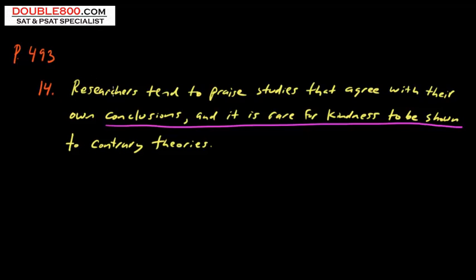Here's the sentence. Researchers tend to praise studies that agree with their own conclusions. And it is rare for kindness to be shown to contrary theories. Now, in this section, this is not identifying the error where you have to find the mistake. You have to insert the correct version of this underlined part of the sentence.